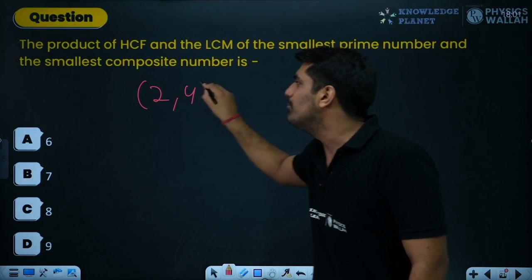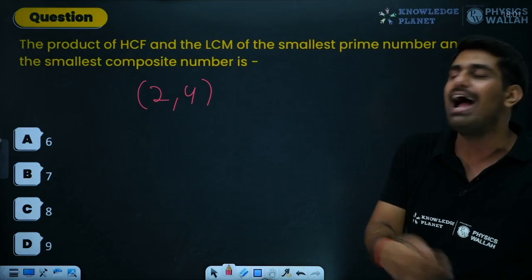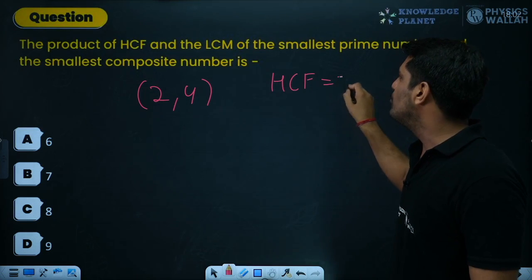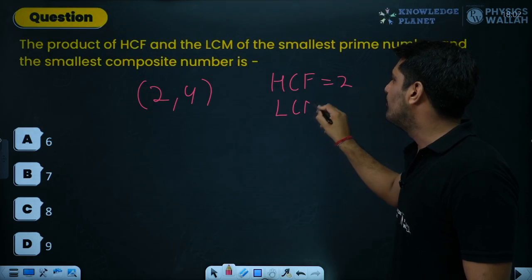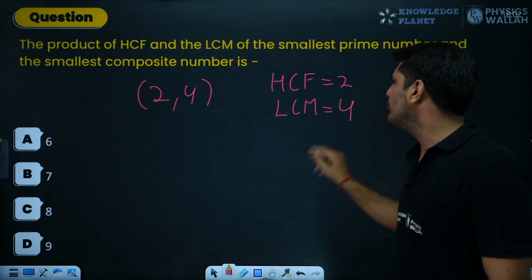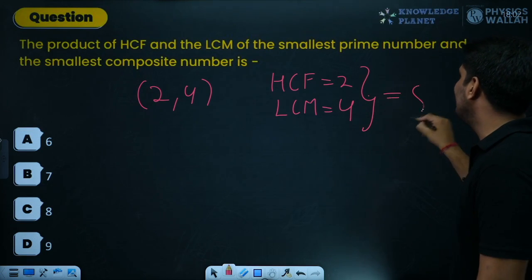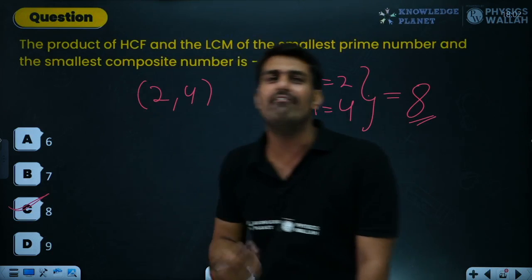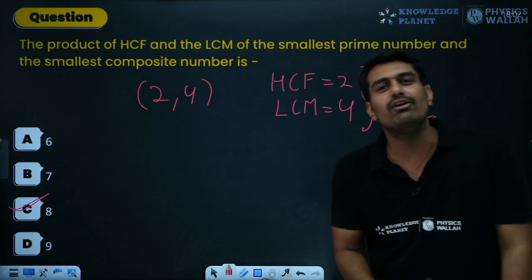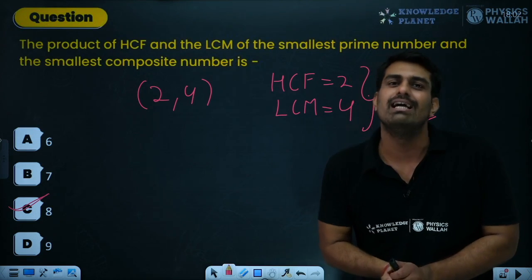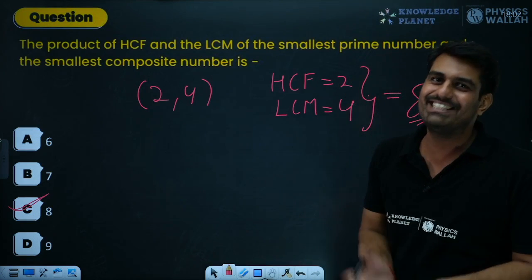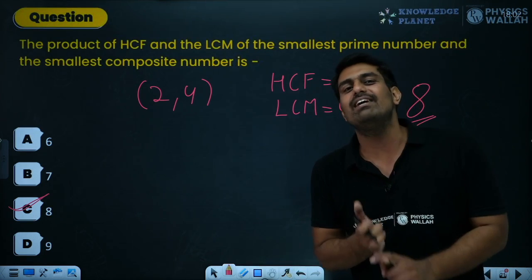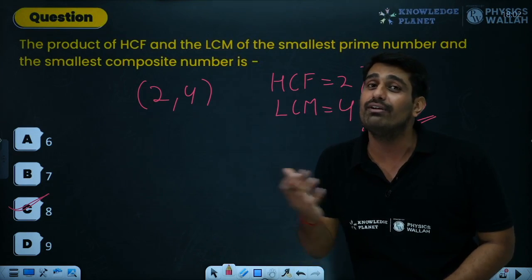So these are the two numbers for which we need to find the HCF and LCM. Let me tell you directly: HCF would be simply 2 and LCM would be simply 4. Now, when you take the product of these two numbers, you will get 8, and 8 will be the answer. So you have solved it very quickly, you haven't given some time. You should have paused the video and tried solving on your own. It's important. So this is how we need to proceed with the product of HCF and LCM, and we have the formula for the relation as well.